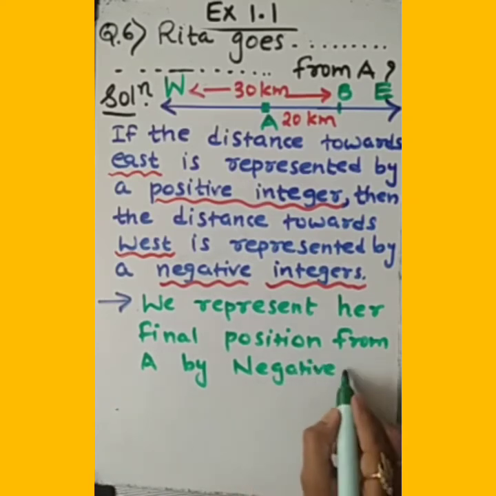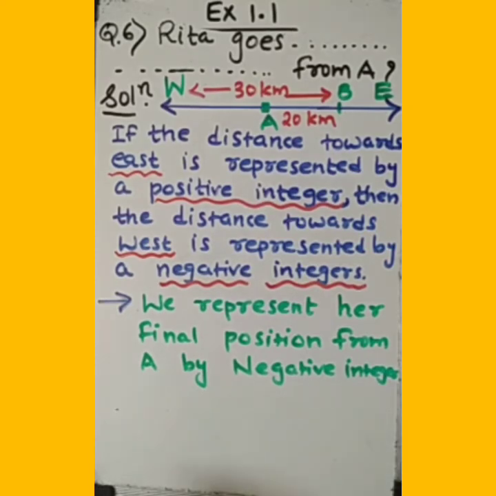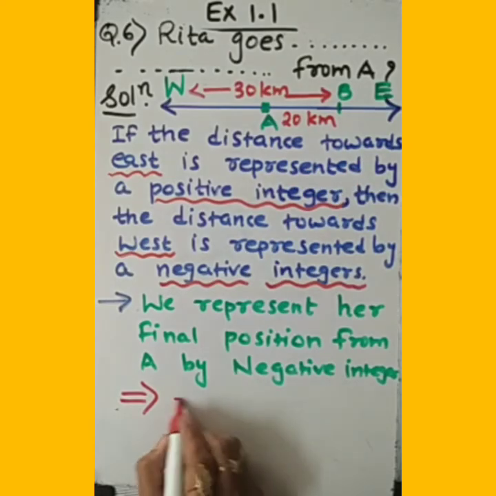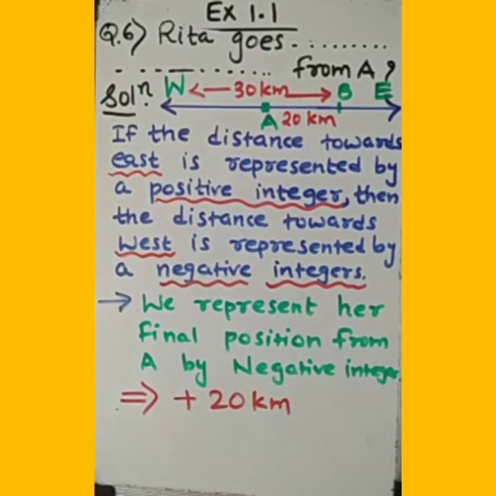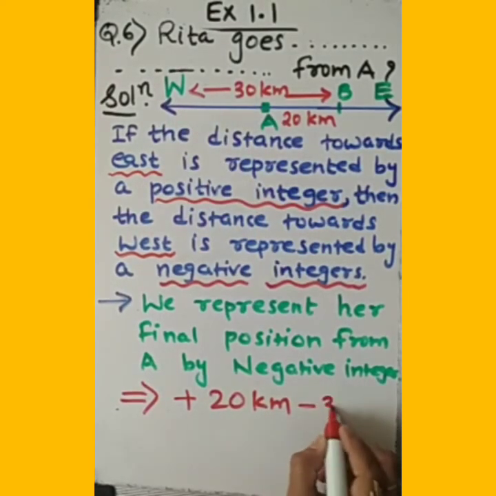By negative integers. What is the reason behind that? Now, how are we getting this? Because as we know, this is 20 kilometers, so this will be calculated as plus 20 kilometer. Agree? And this coming in this direction, so it will be calculated as minus 30 kilometer.